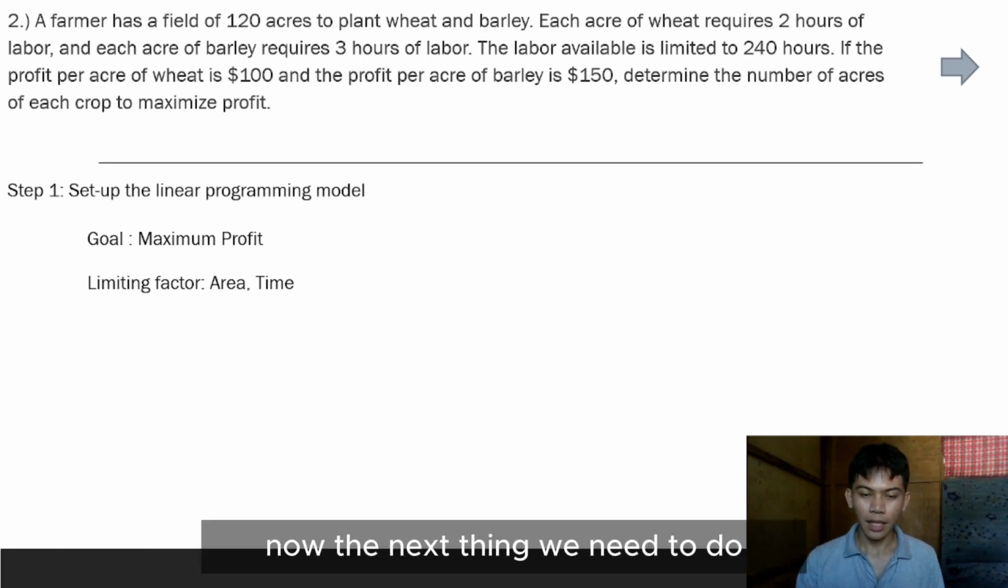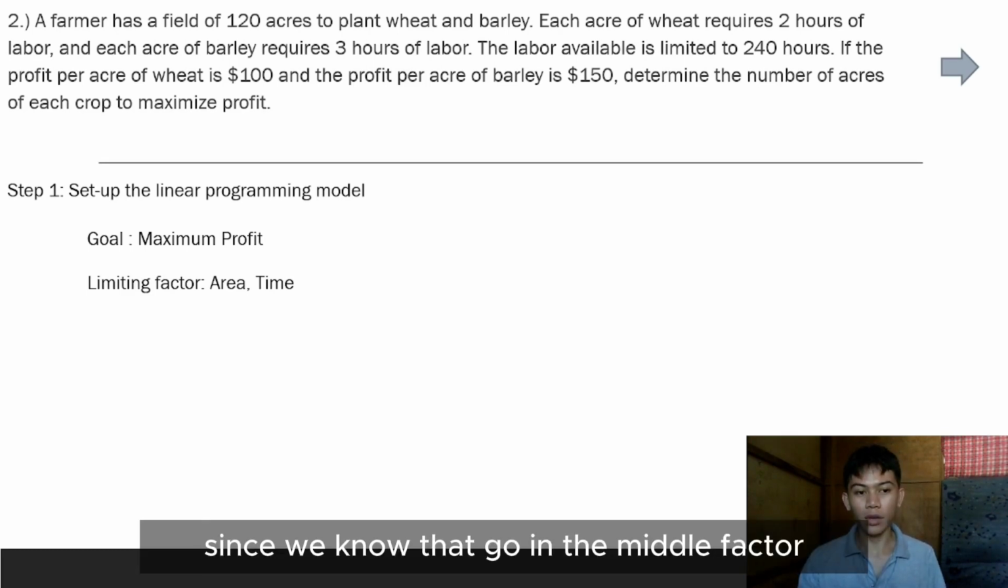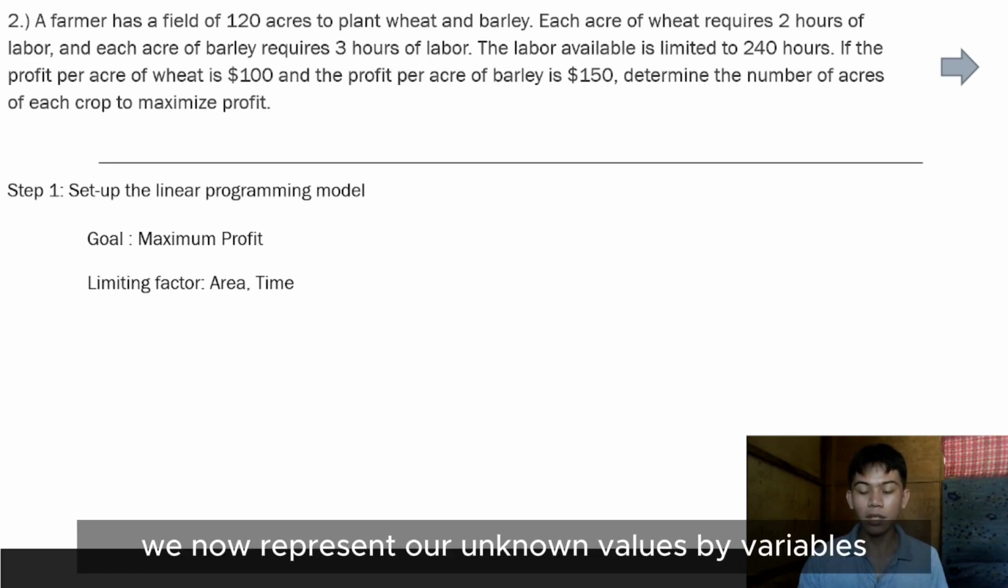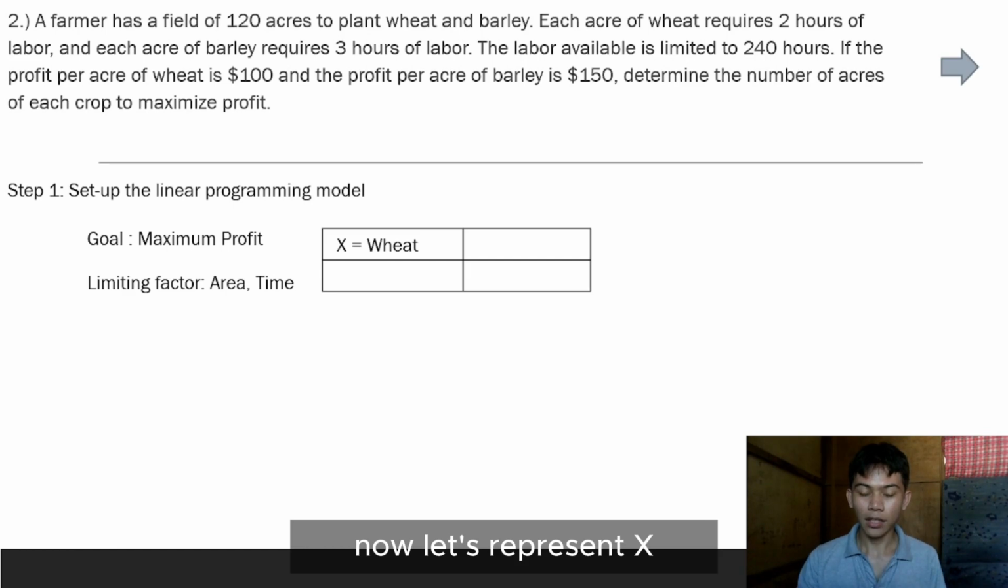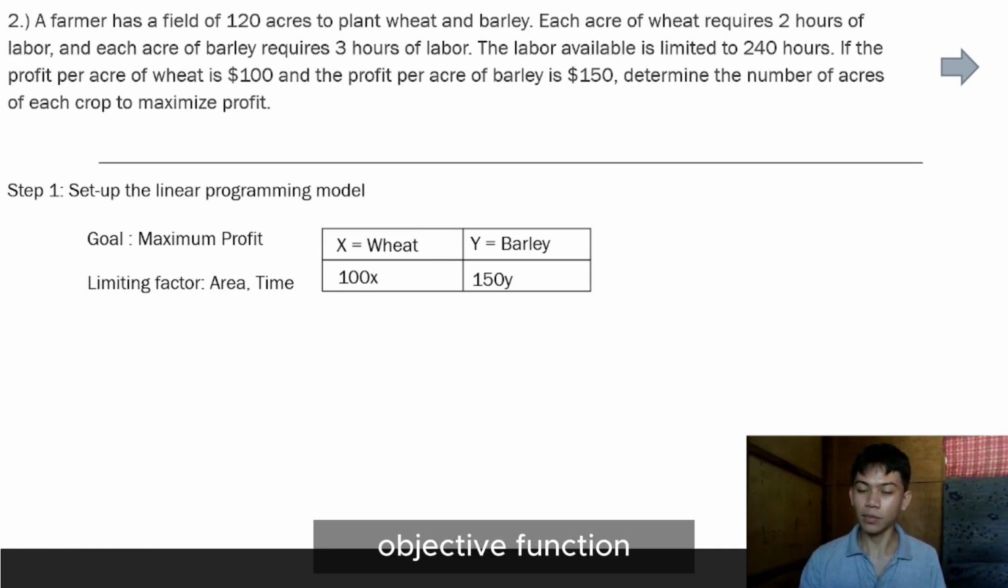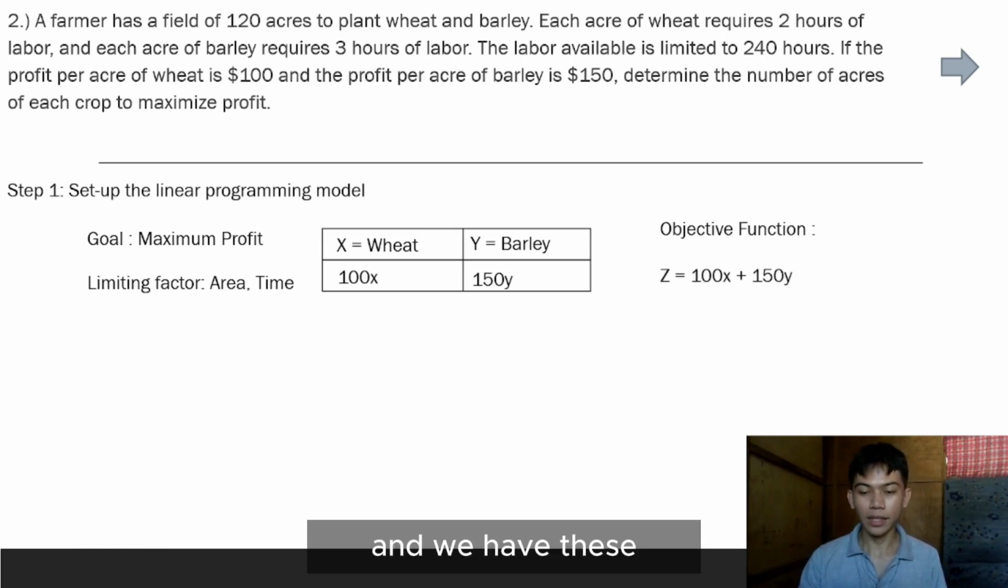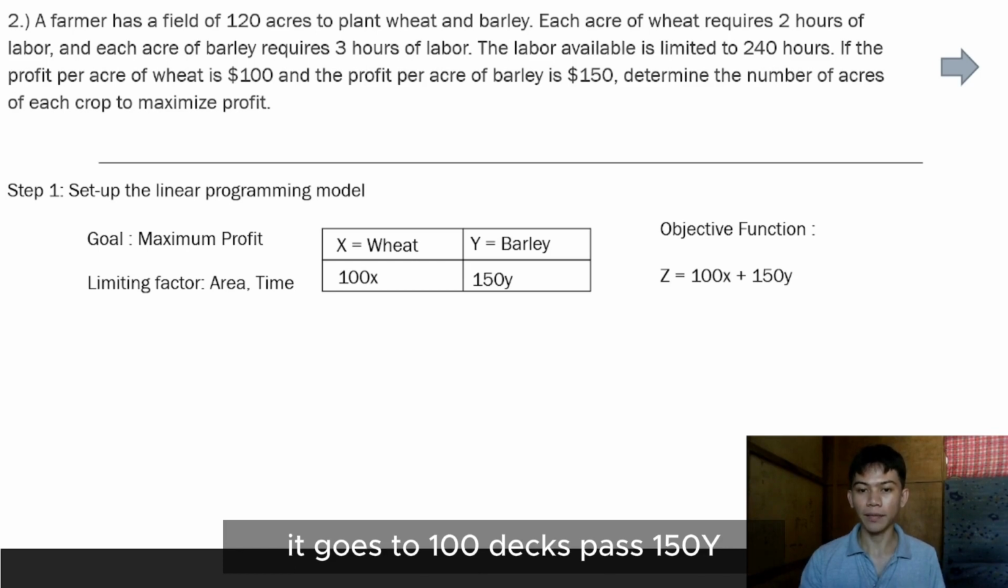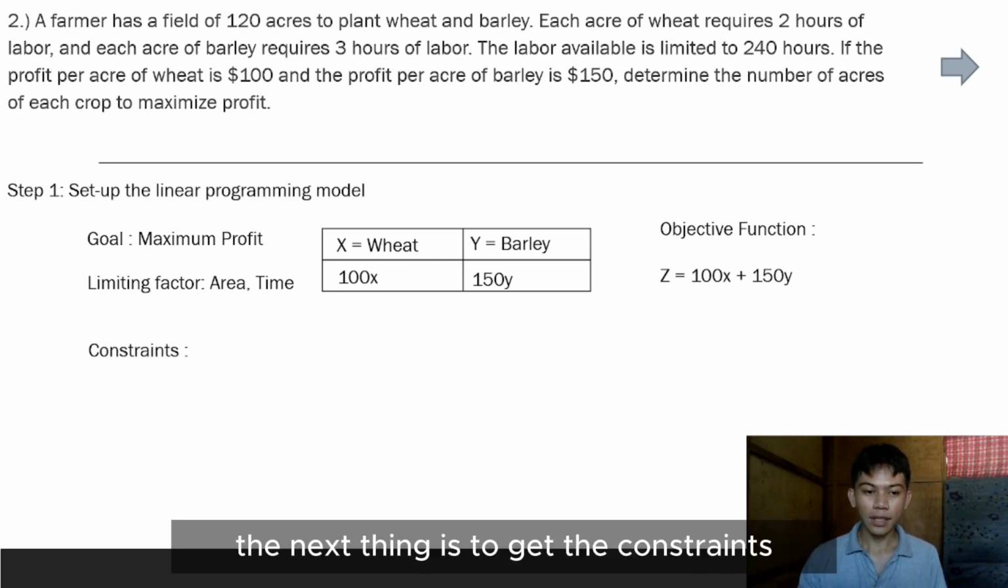Now, since we know the goal and limiting factors, we represent our unknown values by variables. Let's represent x as wheat and y as barley, with 100x and 150y. The next thing we need to do is get the objective function, and we have z equals 100x plus 150y.